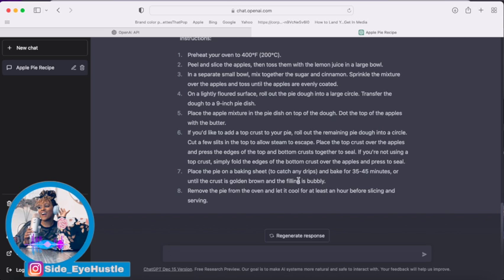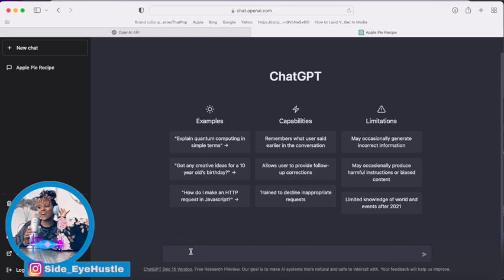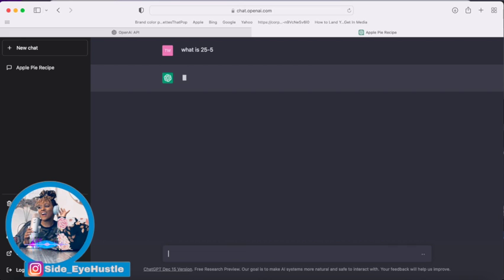All right, so what I also did was I decided that I'm going to start a new conversation, because I want to show you guys how you can regenerate a question. So say, for example, it didn't give it to you in the way in which you wanted it. You can ask it to regenerate that answer for you. So this is just a math equation, 25 minus 5, and I'm asking ChatGPT what the answer is. What does it equate to? And so they give it to me, and I don't like the way they answered that. So I'll say regenerate it, and they're going to rephrase how they've given you that answer. And that's the magic of ChatGPT.